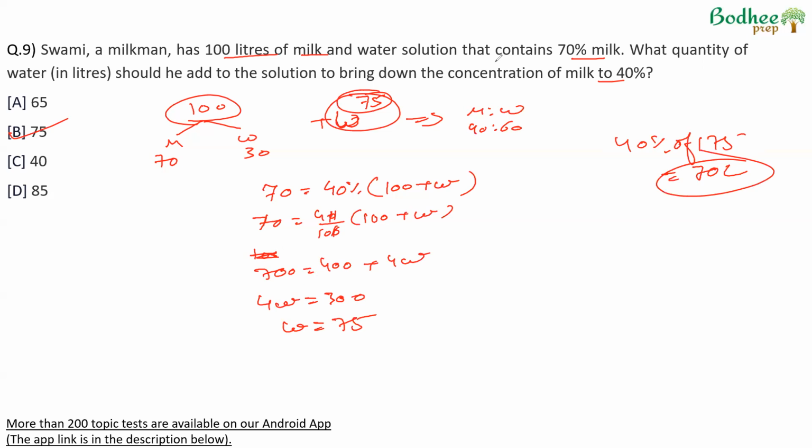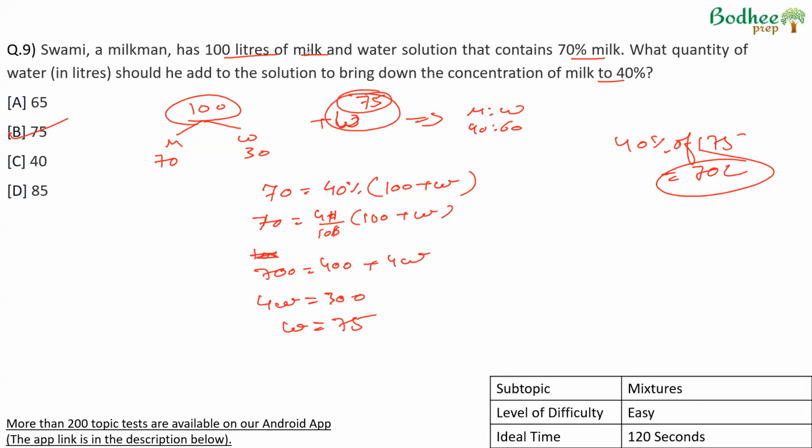Again, easy question, multiple ways of doing it. We could also have used ratios. We could have said 70 liters of milk, 30 liters of water. We add water to it now. The ratio becomes 40 by 60. We could use ratios. We could use the concept of mixtures, keeping the volume same. Multiple ways of doing it. But again, an easy question should not take more than maybe 90 odd seconds, maximum 2 minutes. Definitely a question which could be done in a timed test.